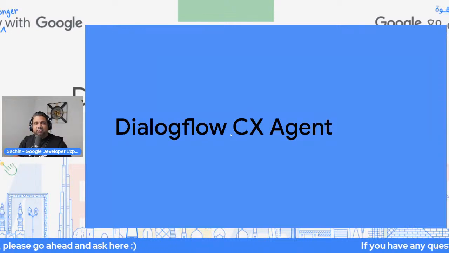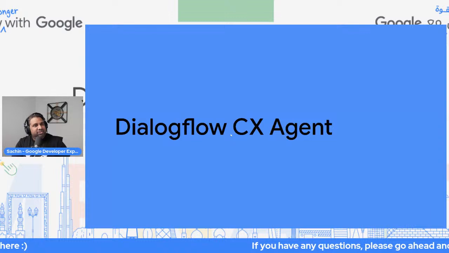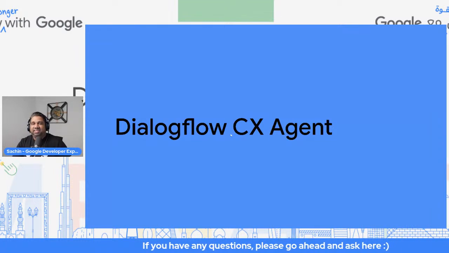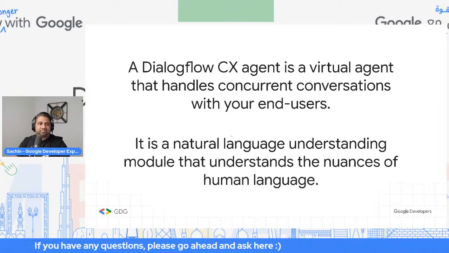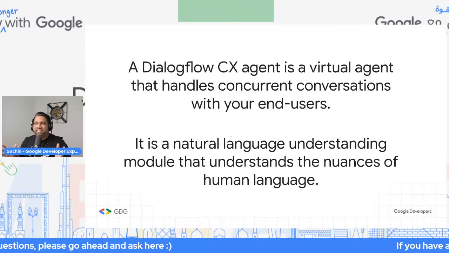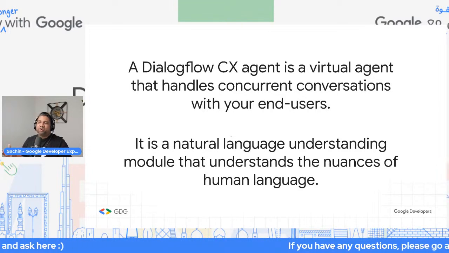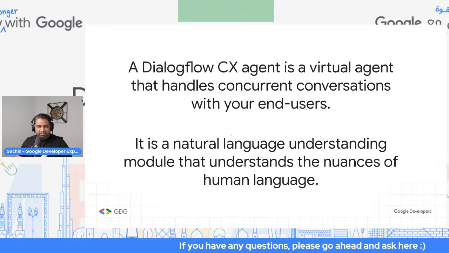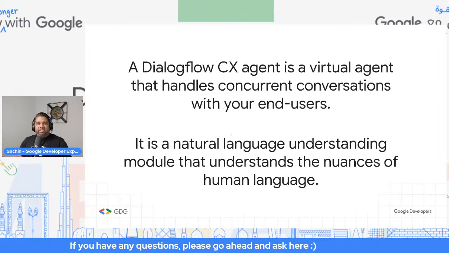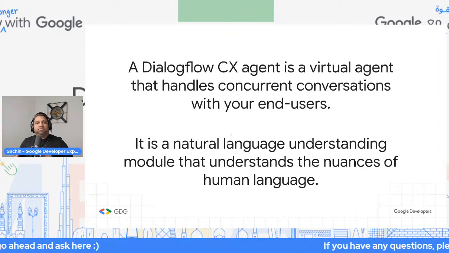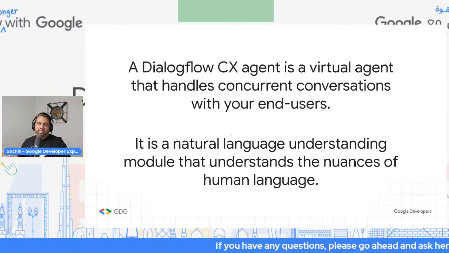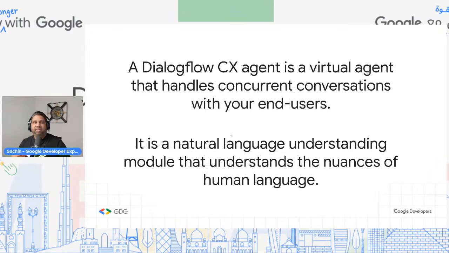So with that, you'll be asking, this guy is talking about agents. What is a Dialogflow CX agent? Deep down, a CX agent is a virtual agent that handles concurrent conversations with your end user. That's basically what an agent is. A Dialogflow agent is a virtual agent that takes care of all the conversations between the user and the agent. And it does this in a very natural language way, right? How is that possible? It's possible using Google's natural language understanding, or Dialogflow's natural language understanding, and machine learning.